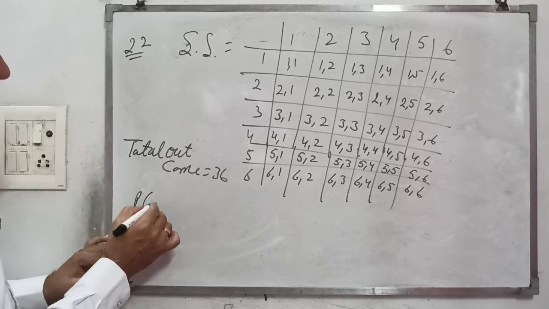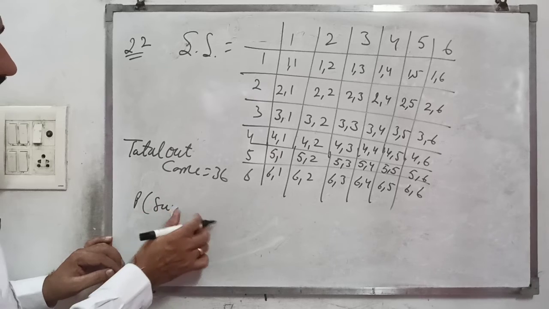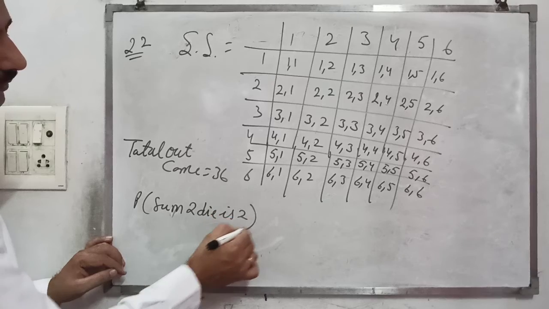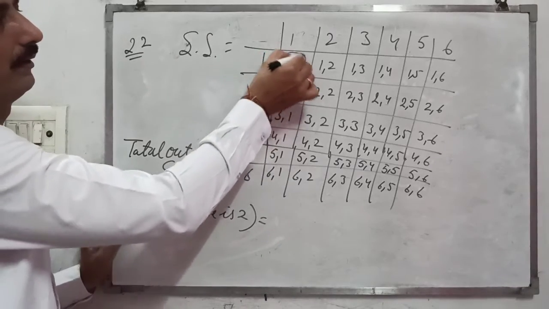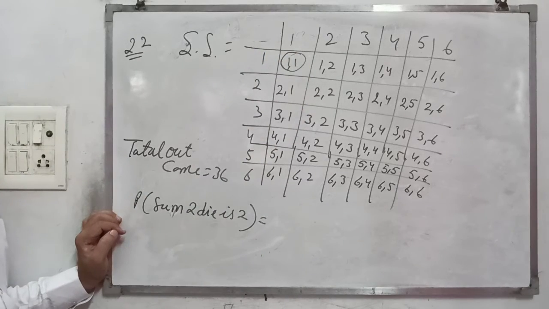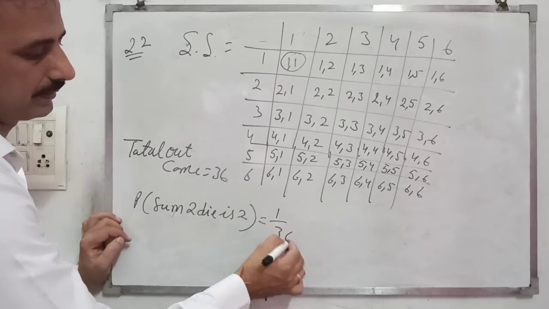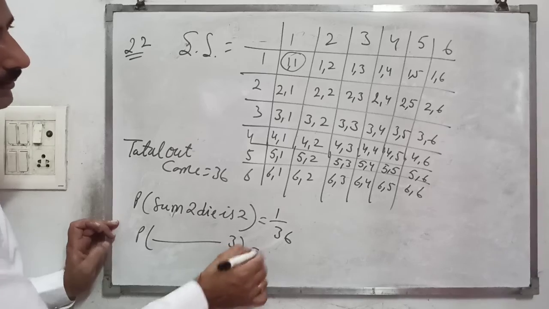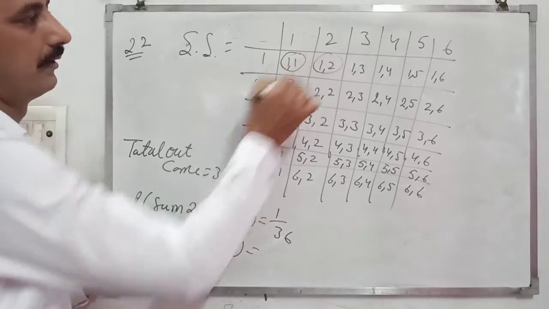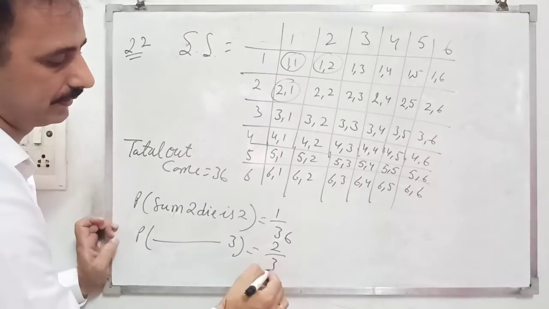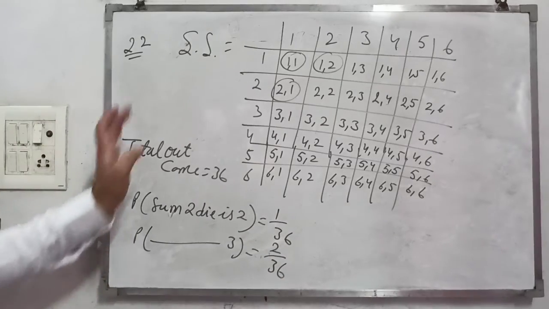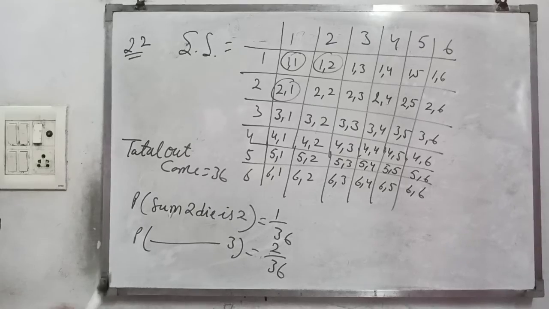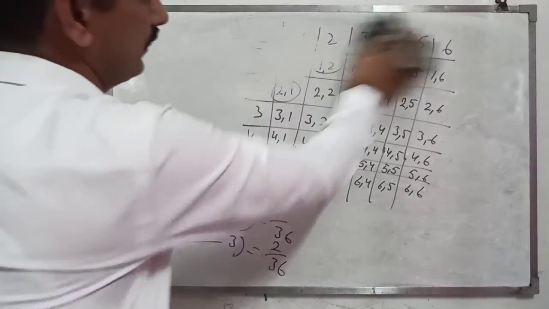We want to find the probability that the sum of two dice is 2. There is only 1 outcome, that is 1 plus 1 becomes 2. So there is 1 upon 36. Similarly, the sum of two dice is 3. So 3 comes 2 times, that is 2 upon 36. And similarly, we find the rest of the answers of the question. Then come to the next question.